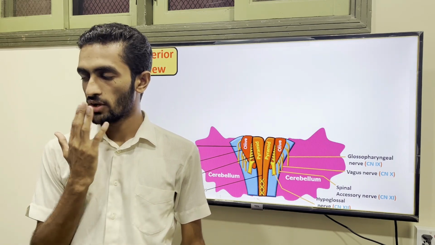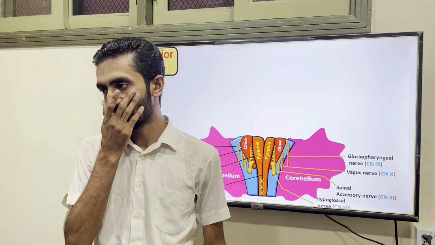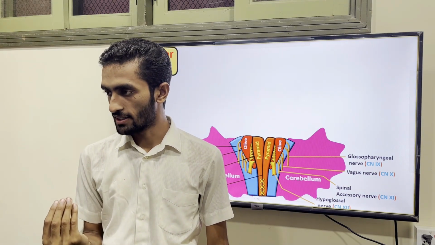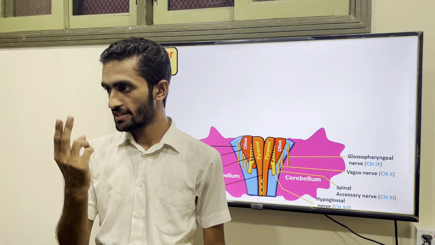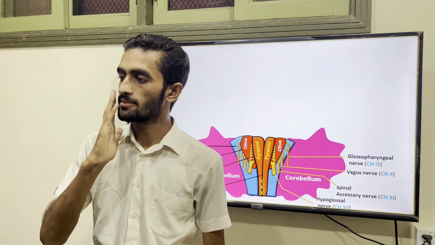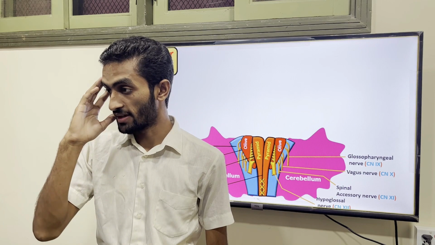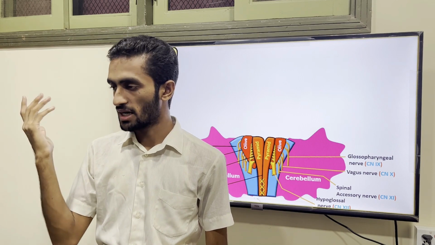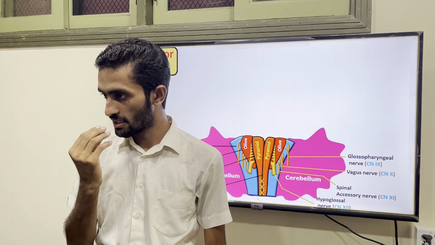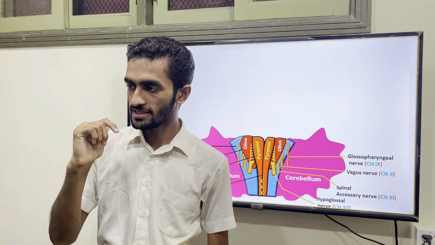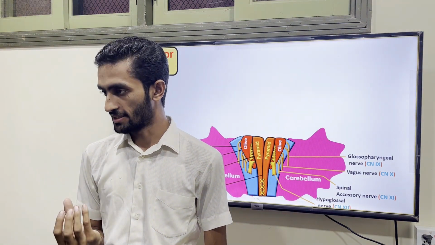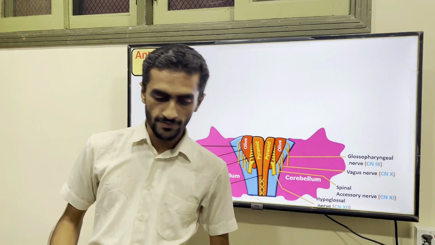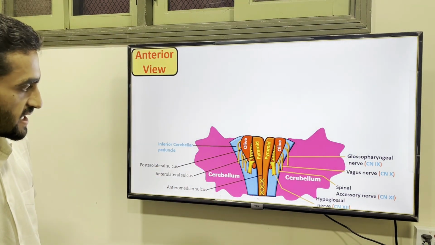So if you look at the tongue, anterior 2/3 is by the facial nerve, and the posterior 1/3 is by the glossopharyngeal, and the root of the tongue is supplied by vagus. Anterior is facial. Facial does not take the sensation from your face. Here is the trigeminal, which controls the ophthalmic, maxillary and mandibular areas. So anterior 2/3 is by the facial, posterior 1/3 by the glossopharyngeal, and the root of tongue is supplied by the vagus. Because vagus is also going to the larynx and pharynx, so they supply the root of tongue. Okay. So these are four nerves which are present right here.